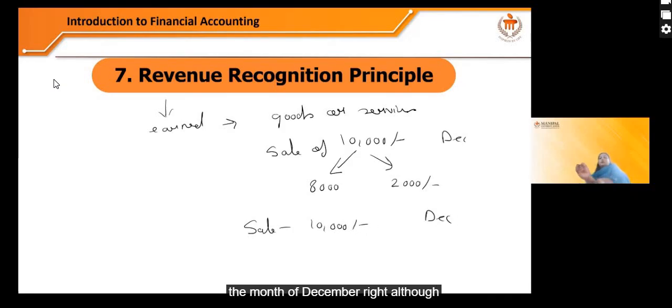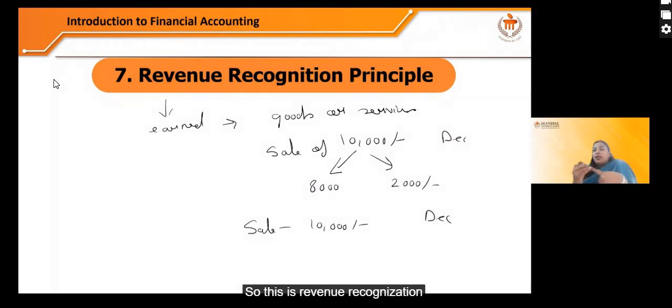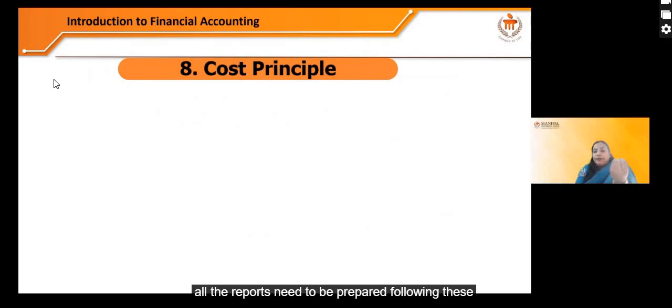Although 2,000 is still due, as the sale has already been done, revenue has to be recognized because it is earned. So the company needs to show the sale as 10,000 in the month of December only. This is again based on accrual accounting. So this is the revenue recognition principle, right? All the transactions, all the reports need to be prepared following these principles.